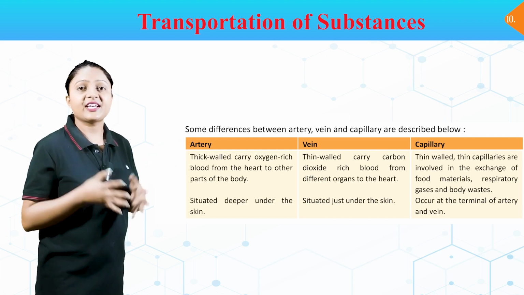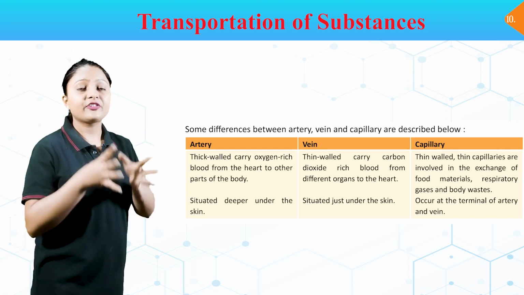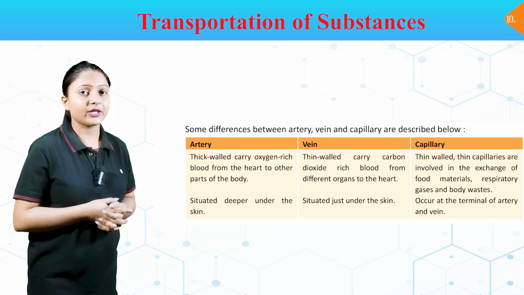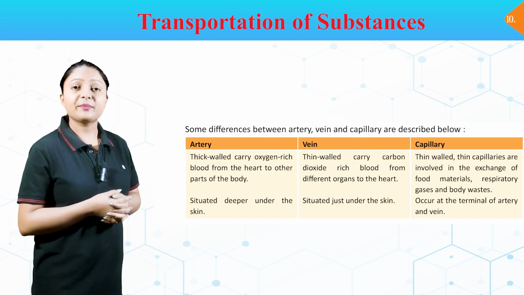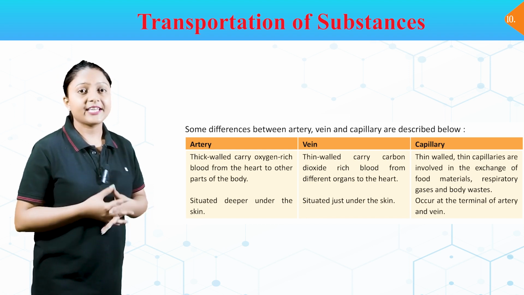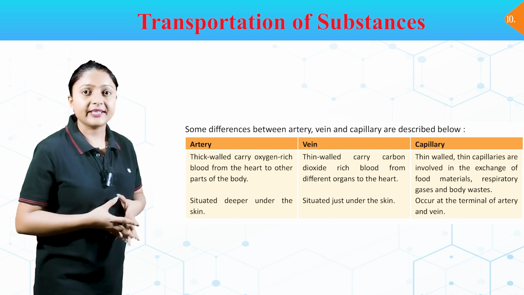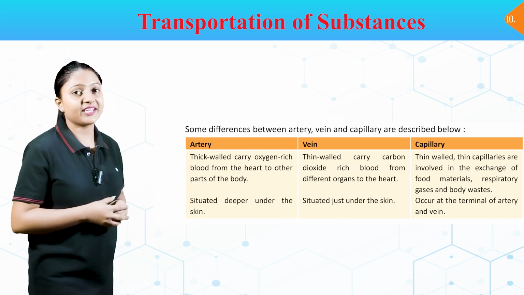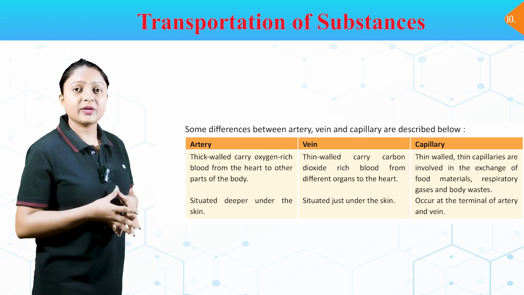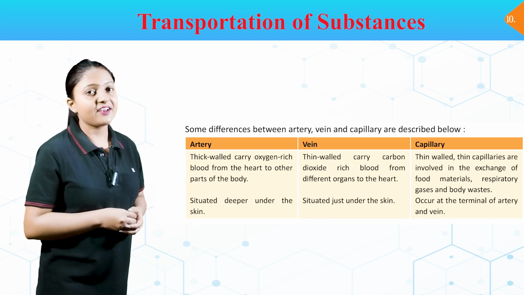Some differences between artery, vein and capillaries are described below. Arteries are thick-walled, carry oxygen-rich blood from heart to other parts of the body. Veins are thin-walled, carry carbon dioxide-rich blood from different organs to the heart. Capillaries are thin-walled and are involved in the exchange of food materials, respiratory gases and body waste. Arteries are situated deeper under the skin. Veins are situated just under the skin. Capillaries occur at the terminal of artery and vein.